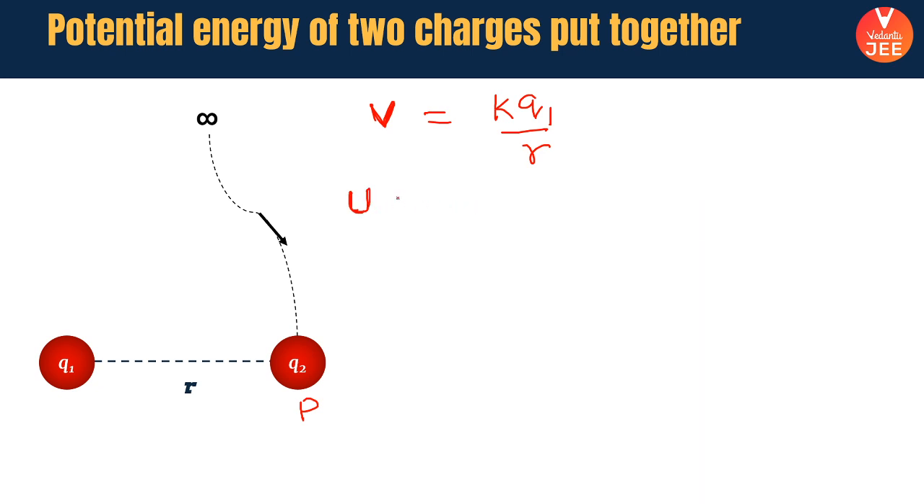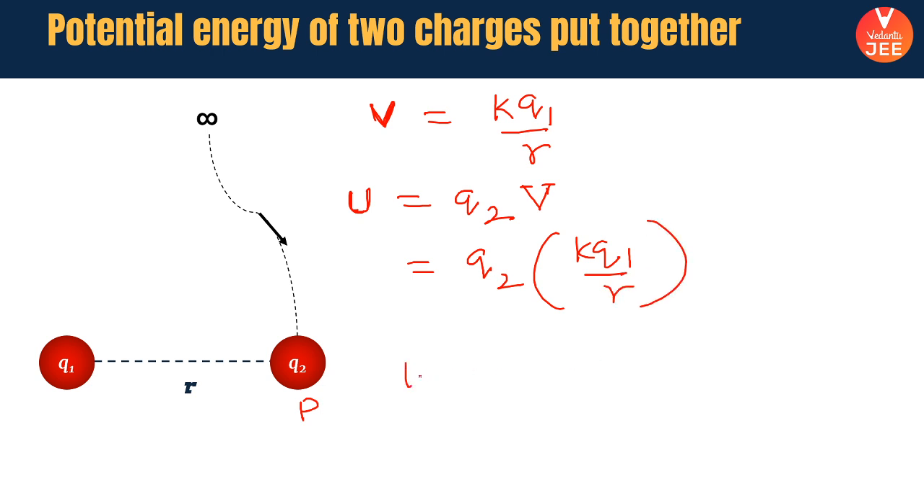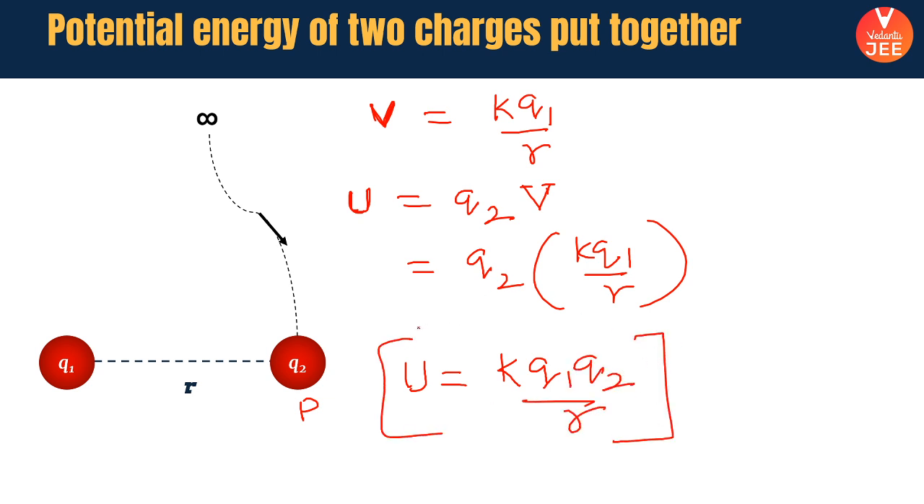Okay, so the potential energy will be calculated as Q2, the charge which is being moved, multiplied by the value of the potential at that point P. That means what, guys? It is nothing but Q2 multiplied with K Q1 by R. So the potential energy is nothing but K Q1 Q2 by R. As simple as that.